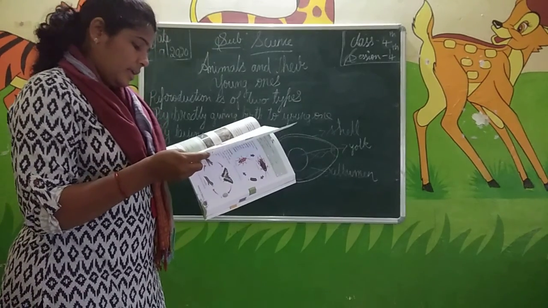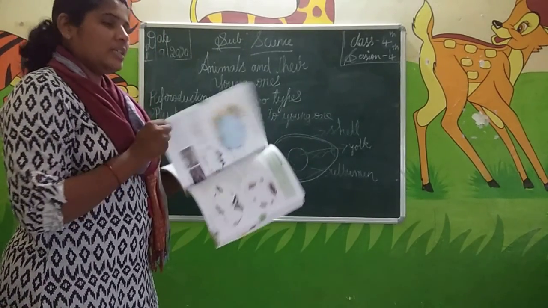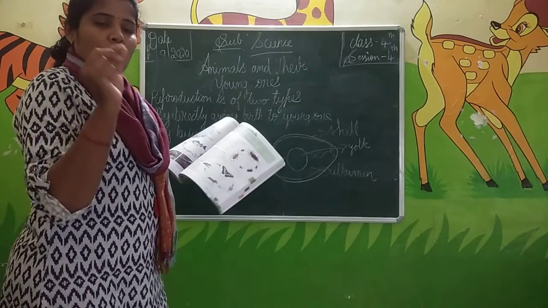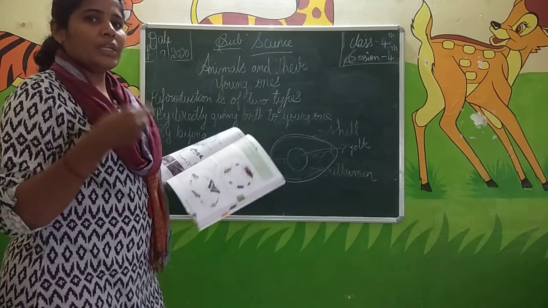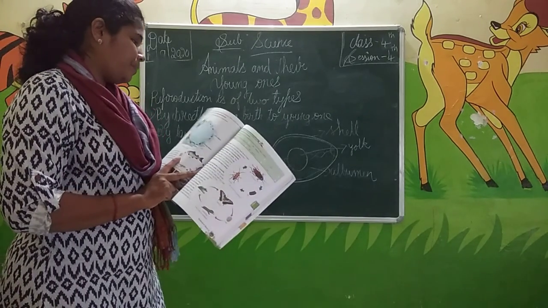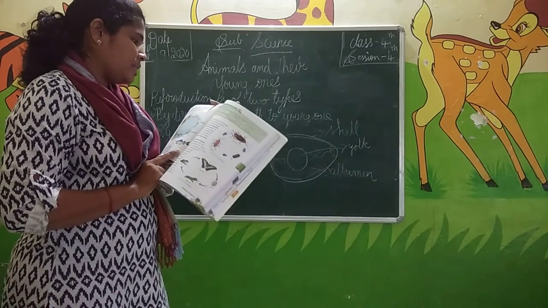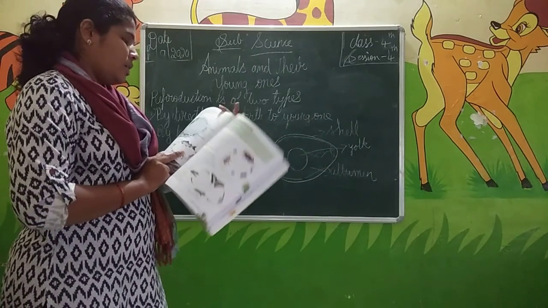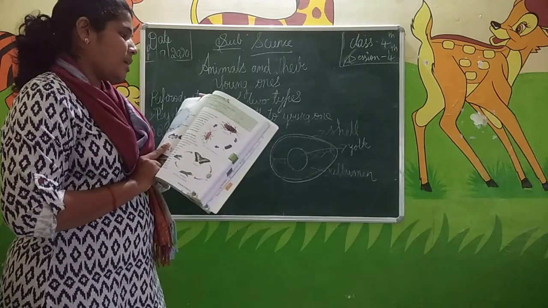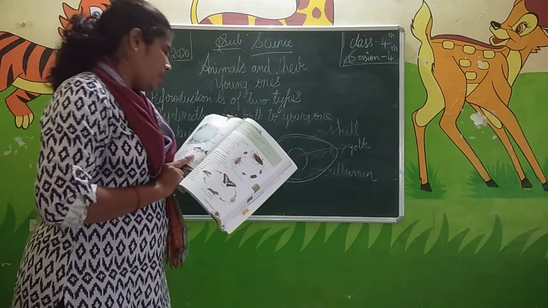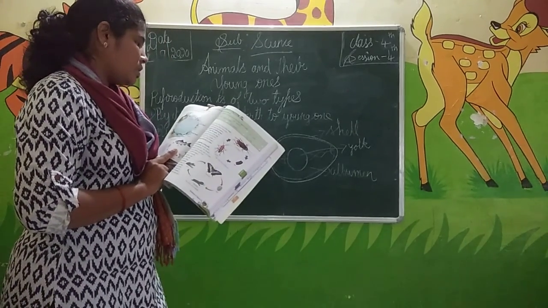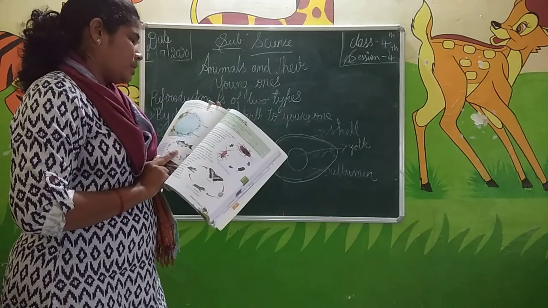They look like a tiny fish and breathe through gills. The tadpoles gradually lose their tails and develop legs. After some time, they become adult frogs. This process is called metamorphosis.